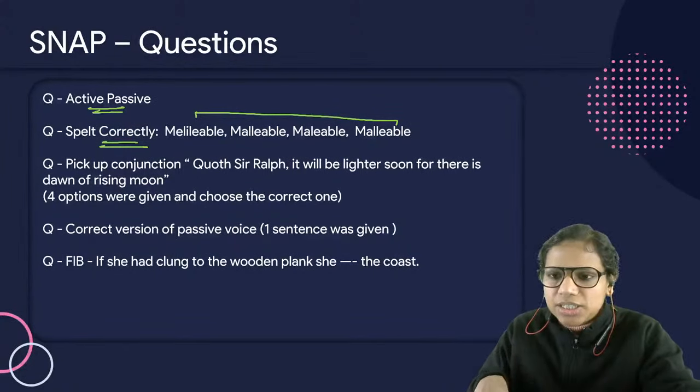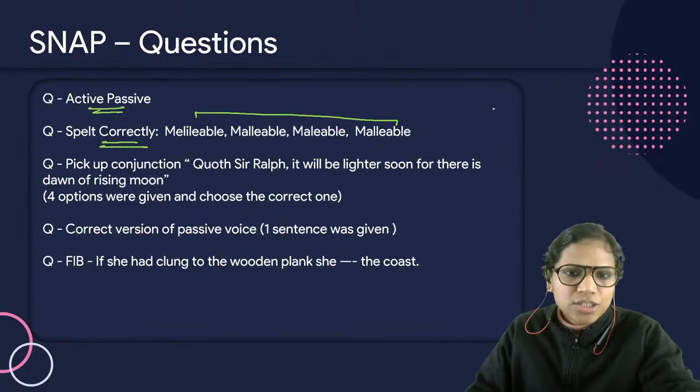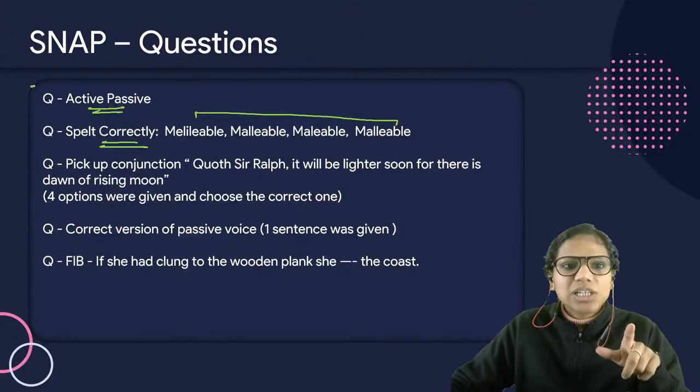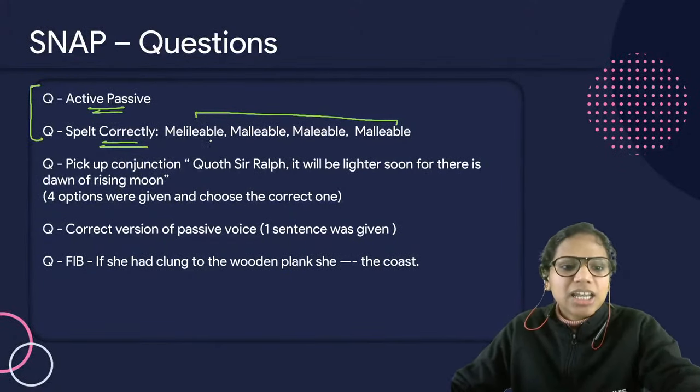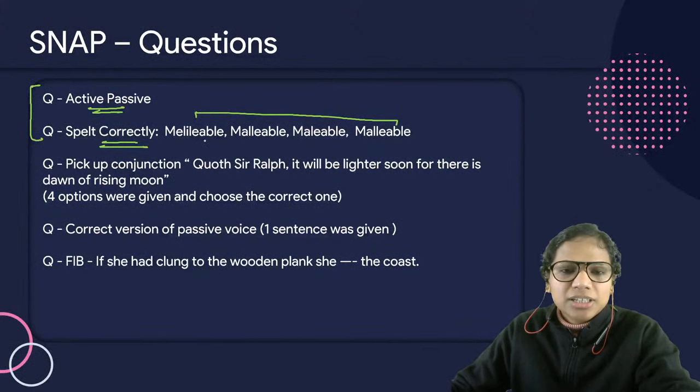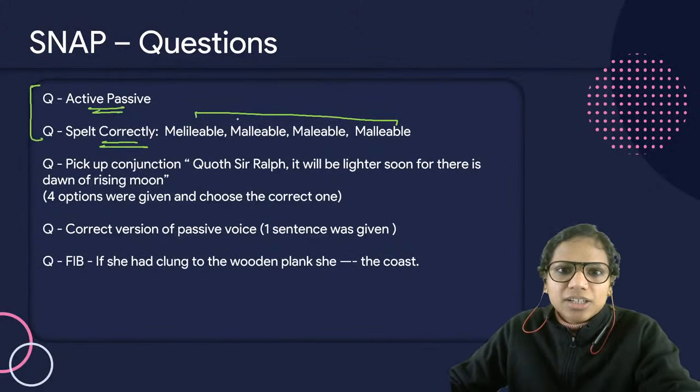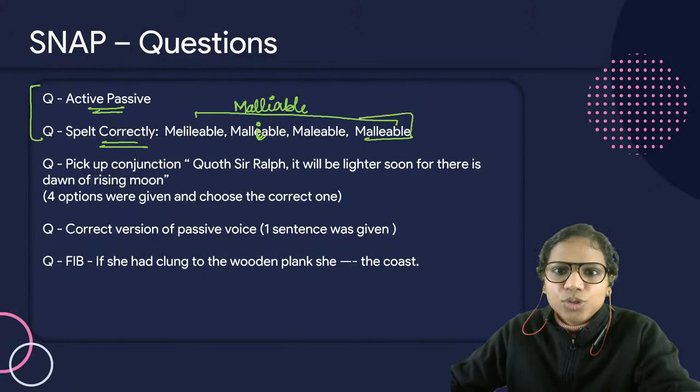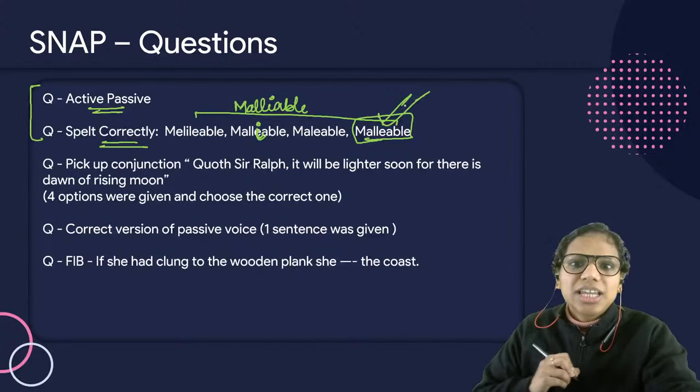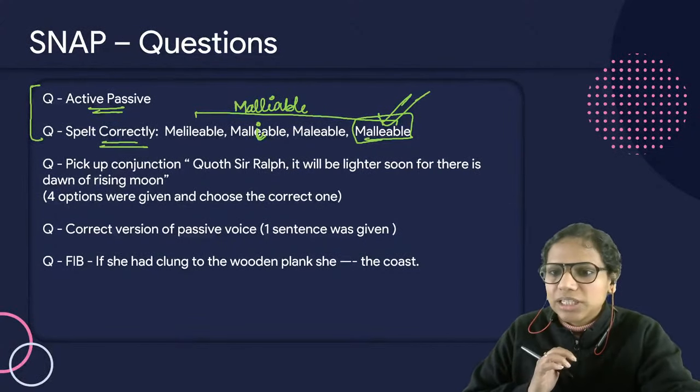All right. These were not there in slot 3. So this is the latest one, right? In case you've given this one, this was malleable. This was the spelling with an I. So this is the correct answer here, right? The fourth option is the correct one here.